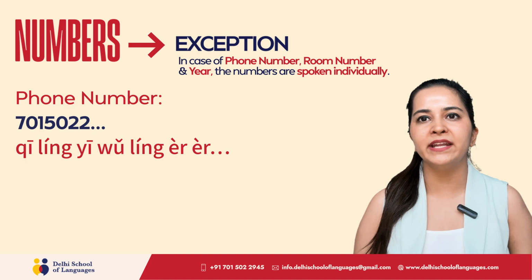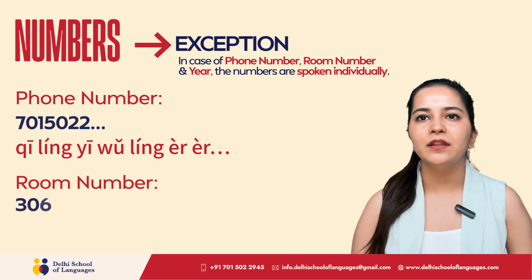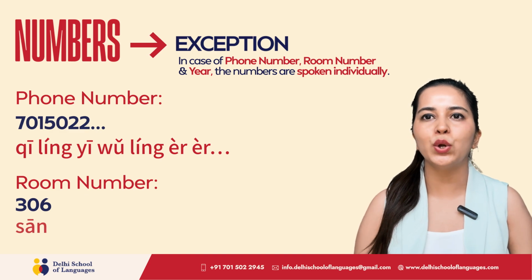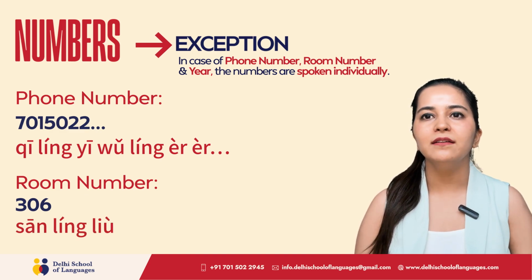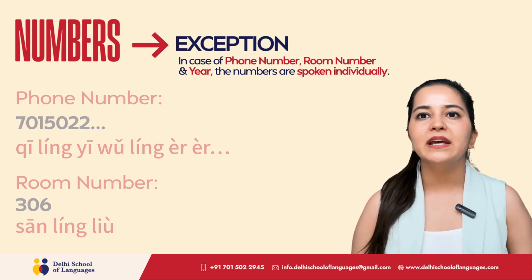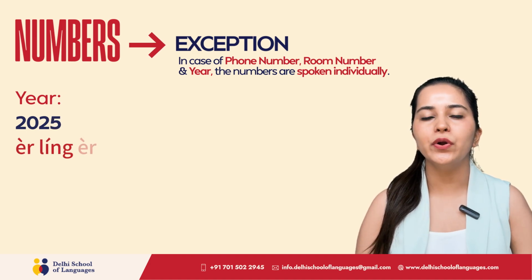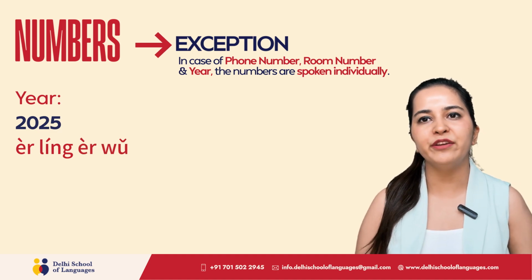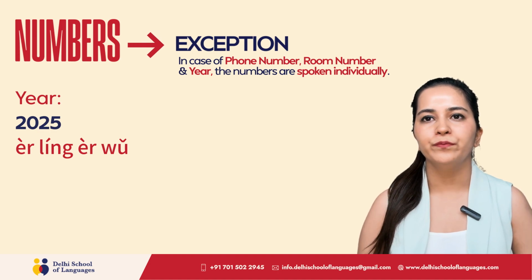If I take the other exception, room number 306: 3 san, 0 ling, 6 liu, san ling liu. The next example is the current year 2025: 2 er, 0 ling, 2 er, 5 wu. So year 2025 will be er ling er wu.